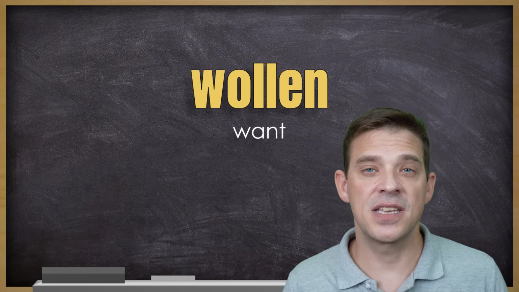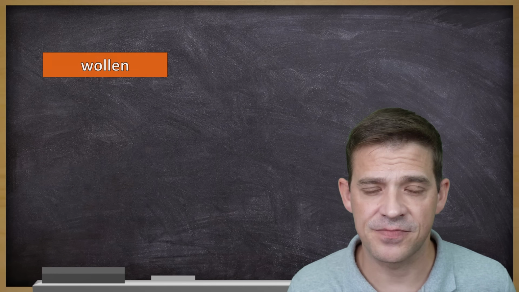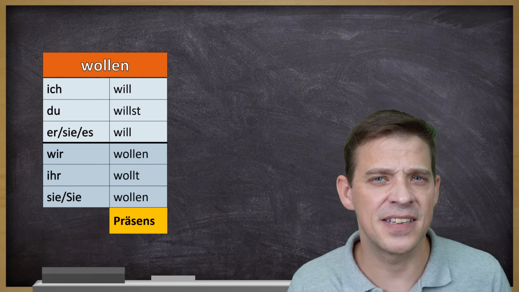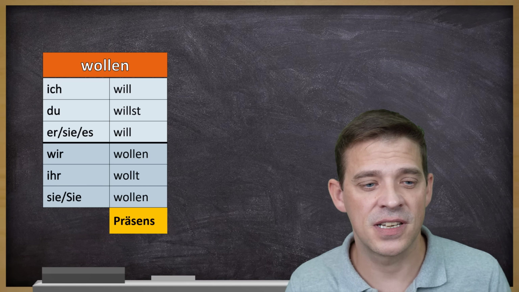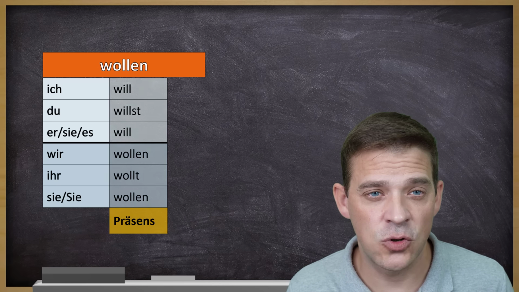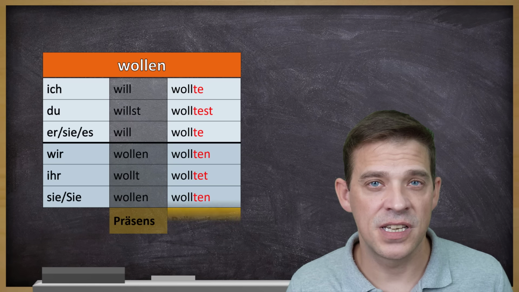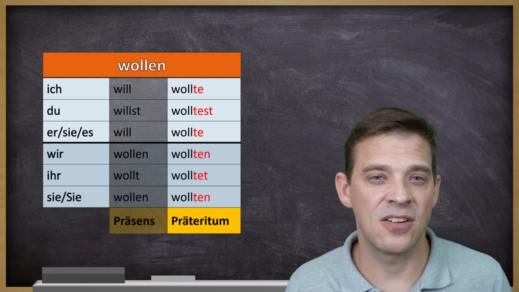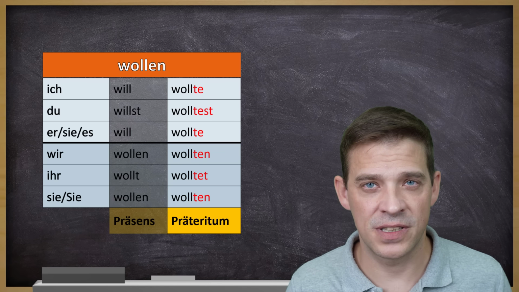Das nächste Verb ist wollen, is want. Again, present tense conjugation, irregular, ich will, du willst, er, sie will, and then regular, wir wollen, ihr wollt, sie wollen. Präteritum, ich wollte, du wolltest, er, sie, es wollte, wir wollten, ihr wolltet, sie wollten.